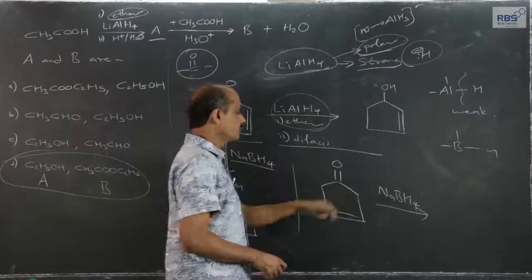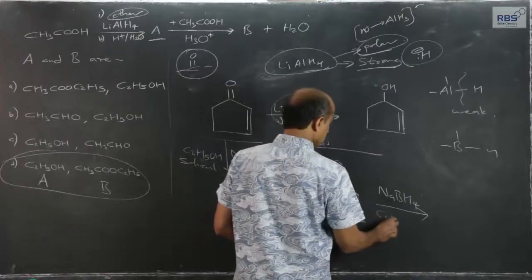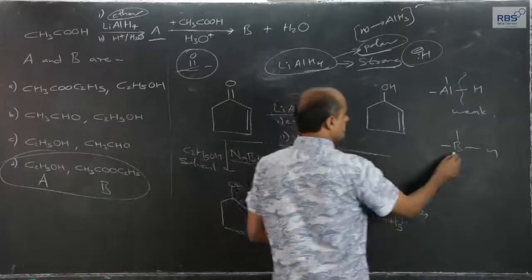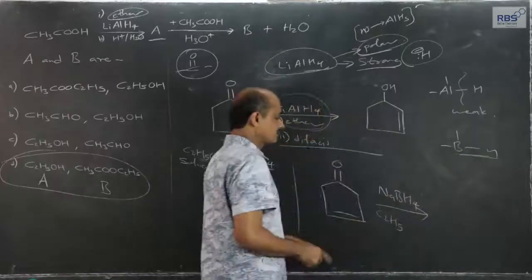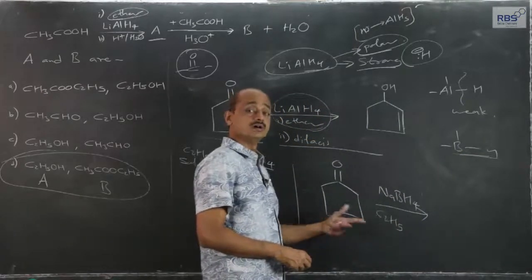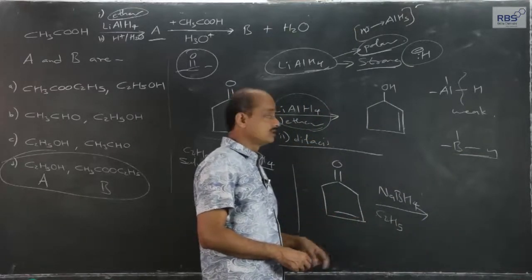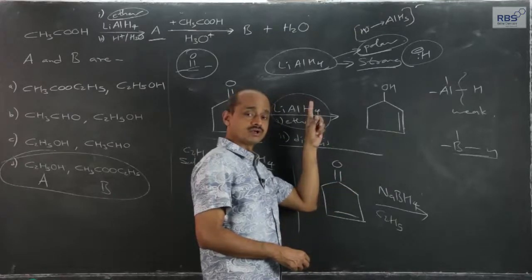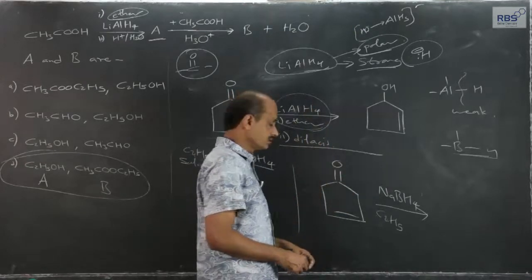But now in the presence of sodium borohydride, since the reactivity of the boron-hydrogen bond is less, we can use ethyl alcohol as solvent, and we can also use water as solvent. In the case of lithium aluminum hydride, we cannot, as I explained in the beginning.